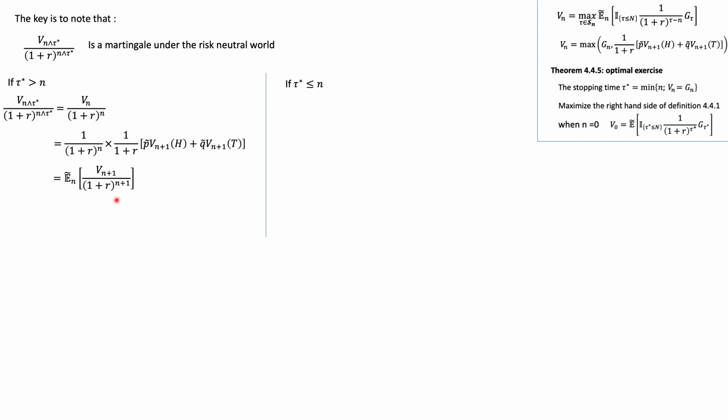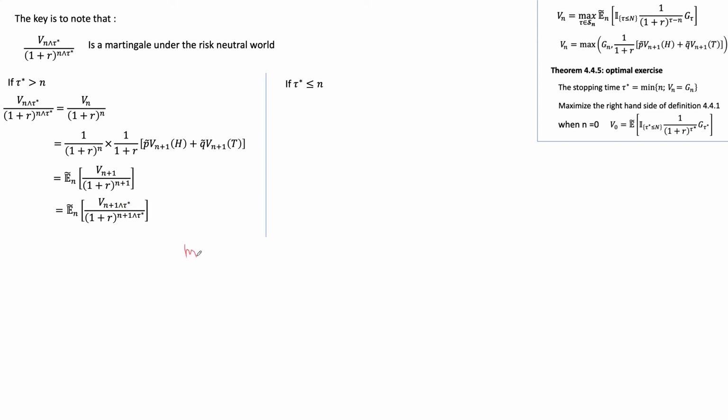And essentially we have shown that we have a martingale, right? Well, maybe we can put in this tau star. We know this tau star is greater than n, so tau star is going to be either equal to n plus 1, or something greater than n plus 1, right? So we can replace this here. Okay, let me show this very quickly.